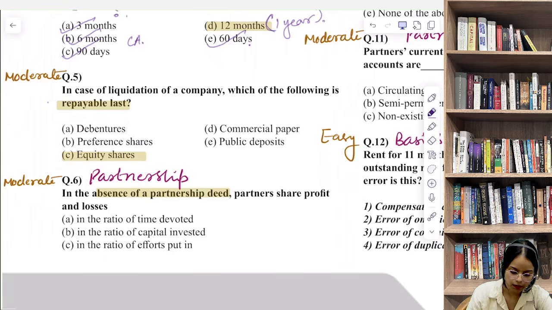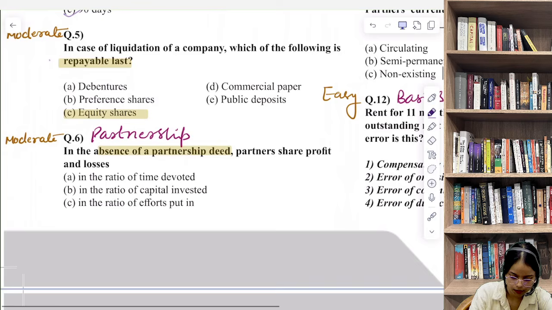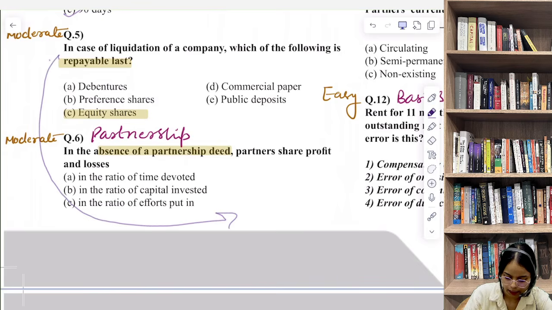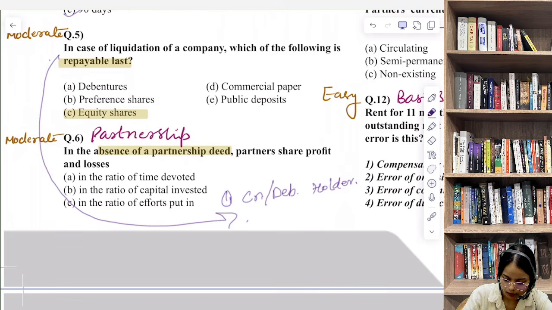So in simple words, when a company is winding up, payments are made in what order? किस order में की जाती है? सबसे पहले creditor and debenture holder. Debenture holder को दिया जाएगा, secured creditors को दिया जाएगा और debt related claims जो होंगे. Then after this we have preference shareholders.